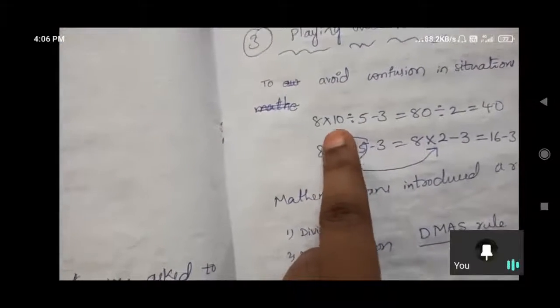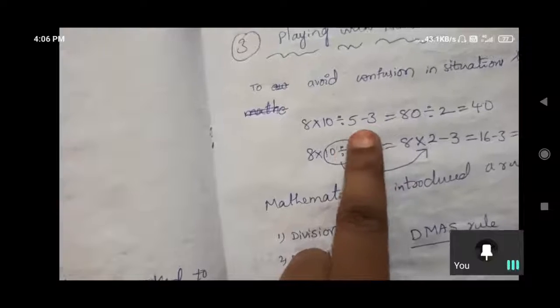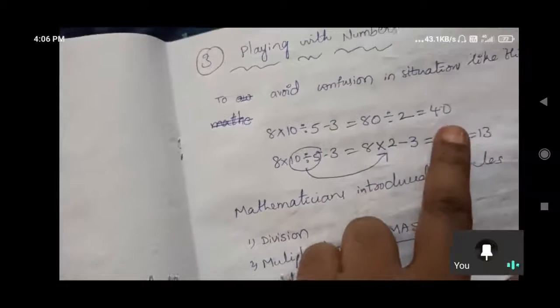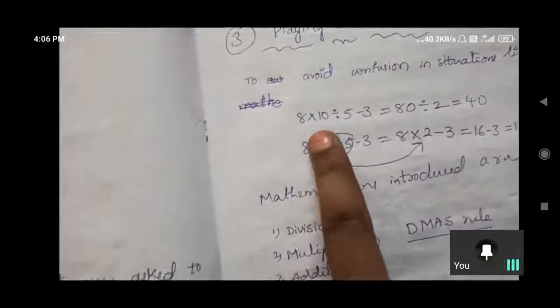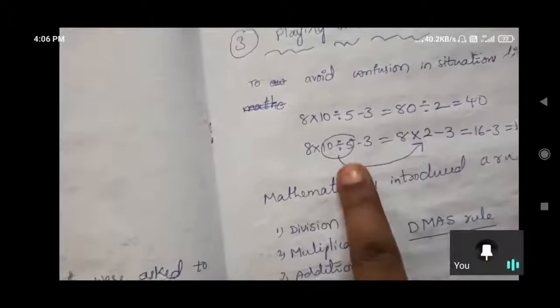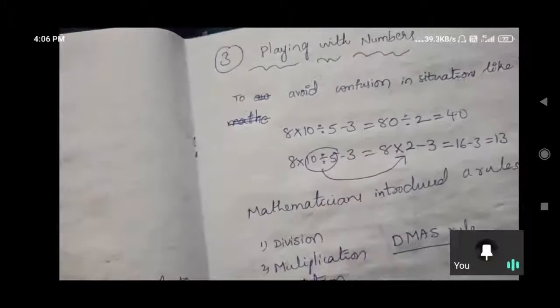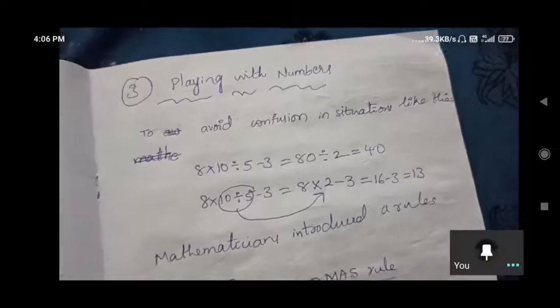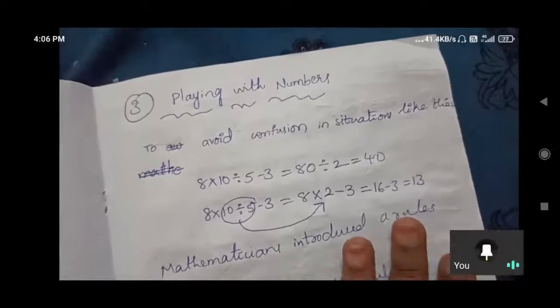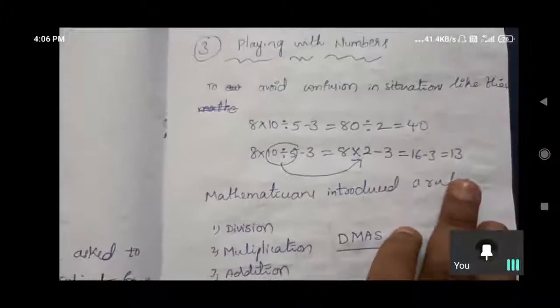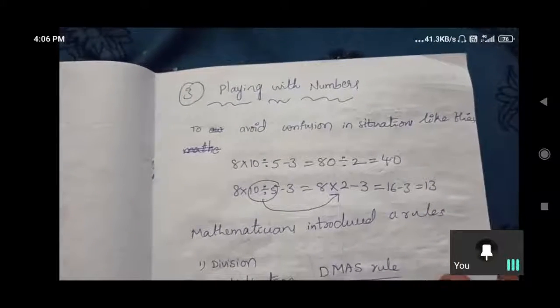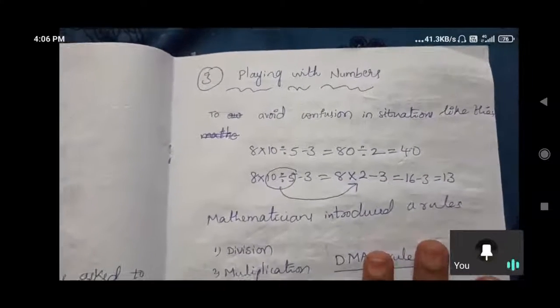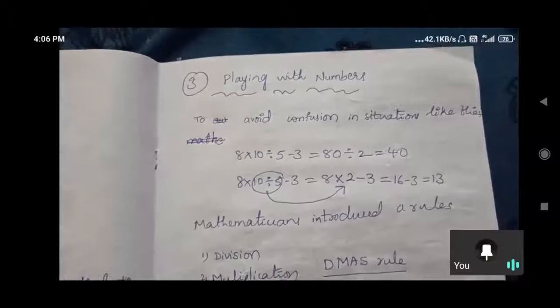First multiply this 2 and subtract this 2, and we'll get 40. And also if we do it like this, 10 divided by 5. So without knowing any rules, we can do it in any way, and we'll get different answers. So to avoid this confusion, mathematicians introduced some rules.